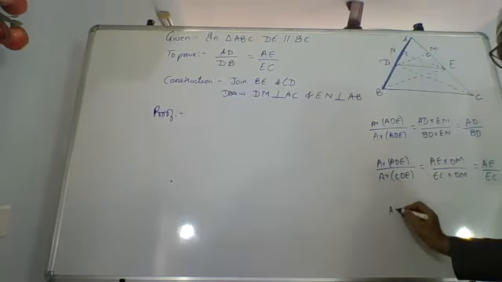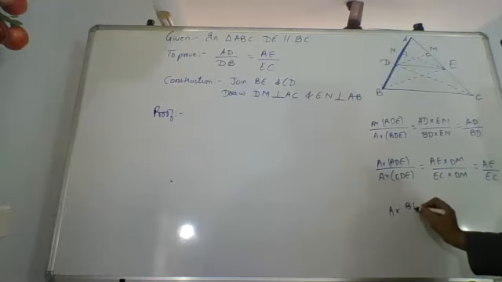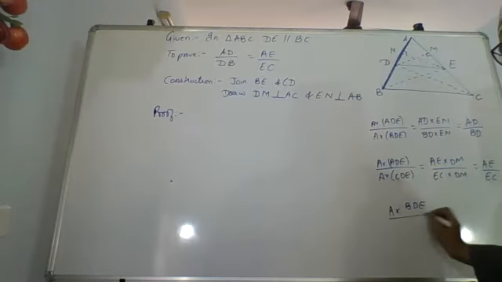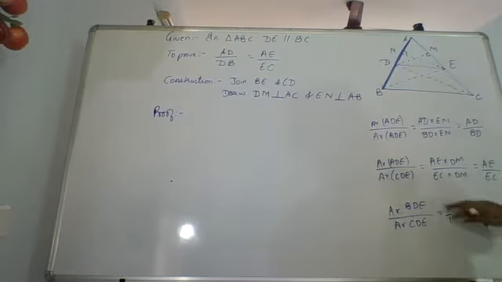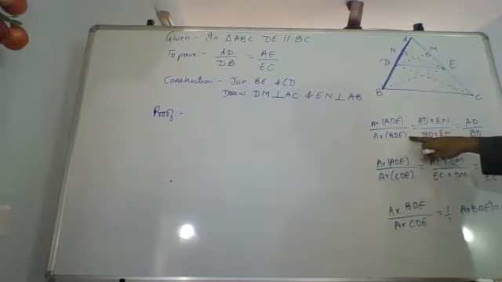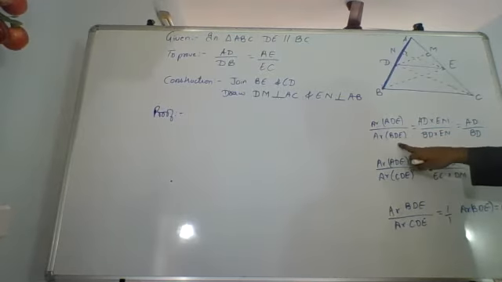So what I am going to get is area BDE upon area CDE equals 1 upon 1. That is nothing but area BDE equals area CDE. So in place of BDE, I can write CDE.